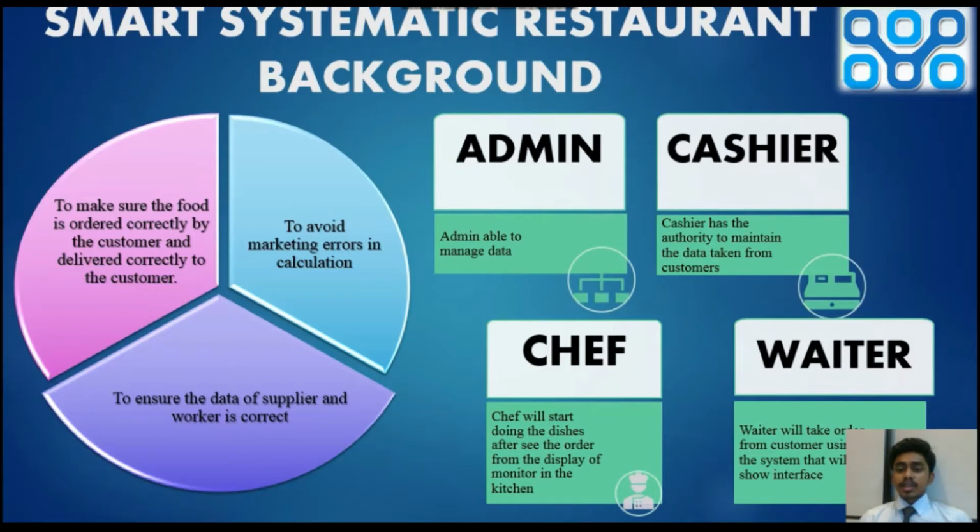The cashier has the authority to maintain the data taken from the customer. In this system, we avoid errors in calculation where the cashier takes part. Next, to ensure the data of the supplier and worker is correct. And next, to make sure the food is ordered correctly by the customer and delivered correctly to the customer.